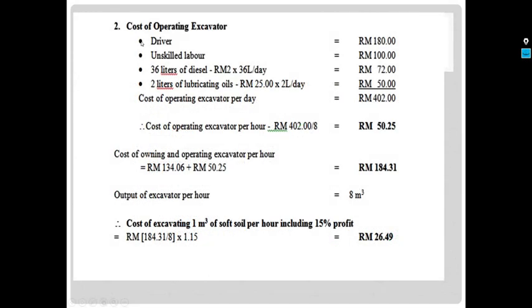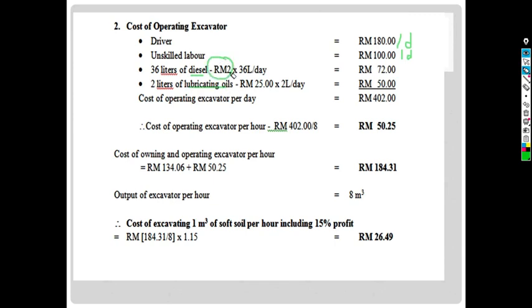Next, we are going to calculate the cost of operating excavator. So the first one, we have the wage of the driver is 180 ringgit per day based on the information in the question. For unskilled labor, the wage it will be 100 ringgit per day. For diesel and lubricating oil, the price per liter is given in the question.